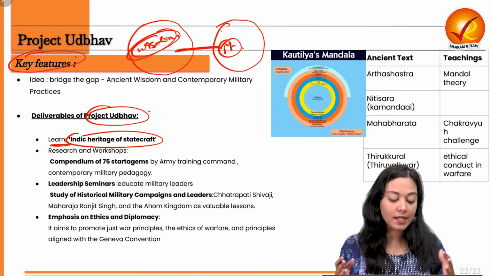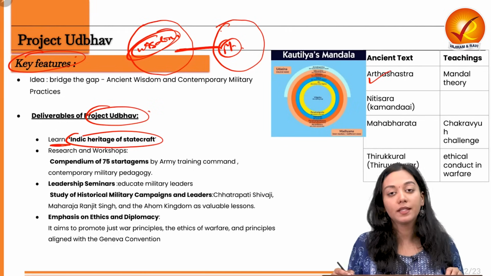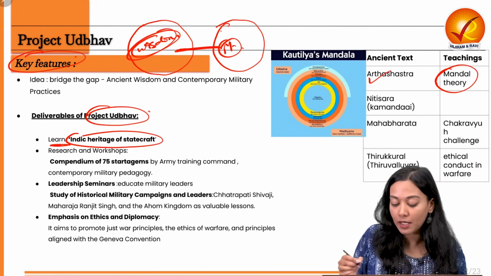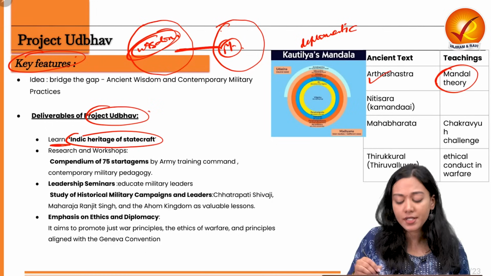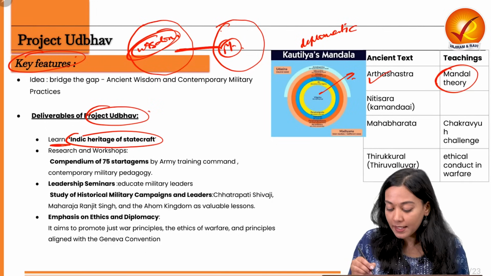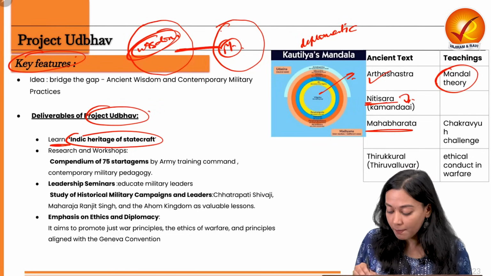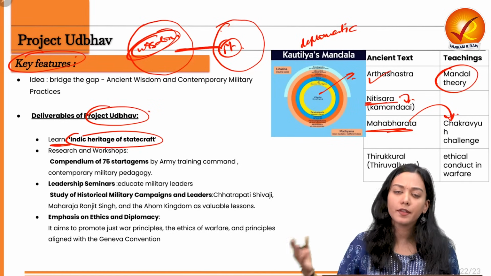There are so many treatises that have been given in this particular article. The mention of Arthashastra has been there. Arthashastra by Kautilya shows how the Mandala theory can work, how we can pursue diplomatic relations with different kinds of neighbors, with different international states. Next is Nitisara by Kamandaki. Then Mahabharata, which teaches you how to overcome the Chakravyuh challenge and